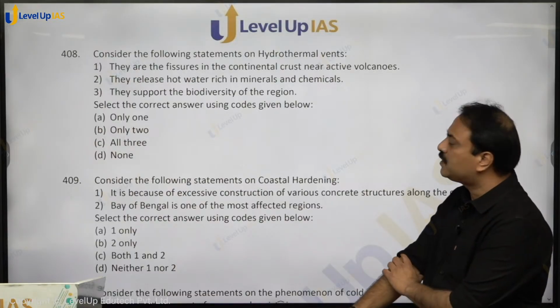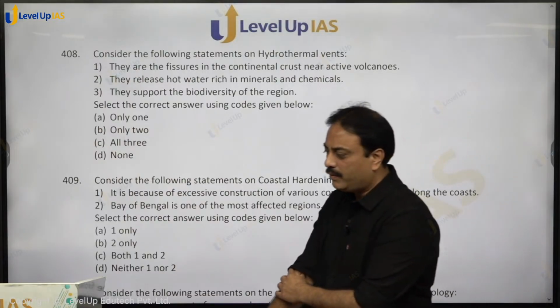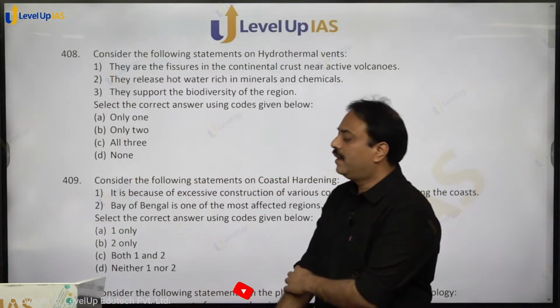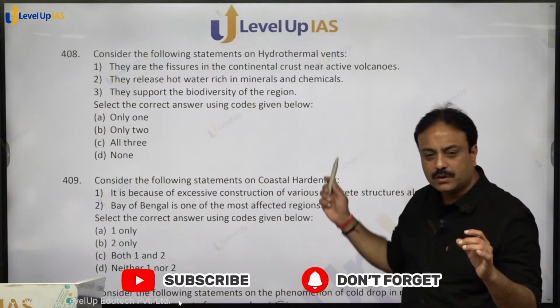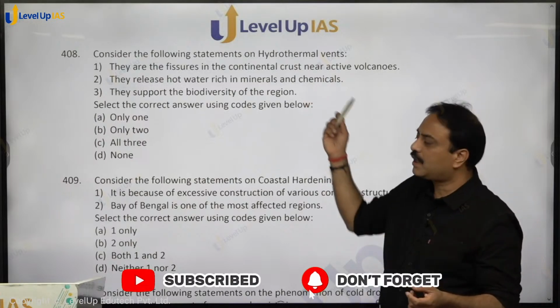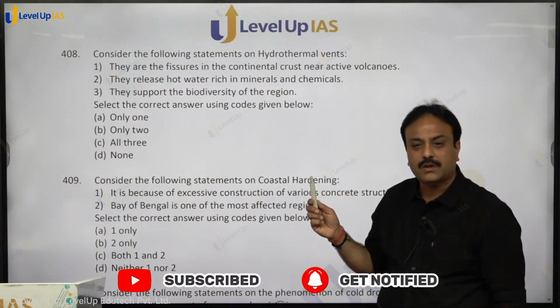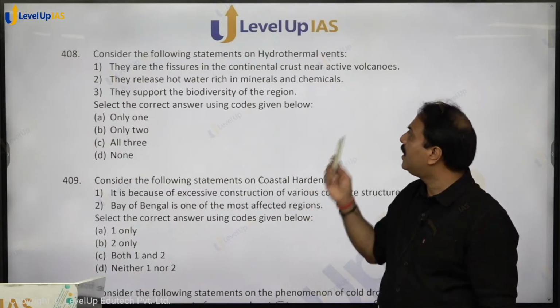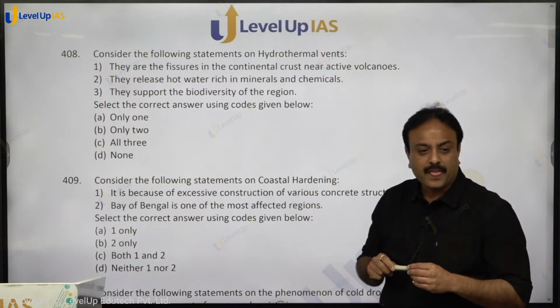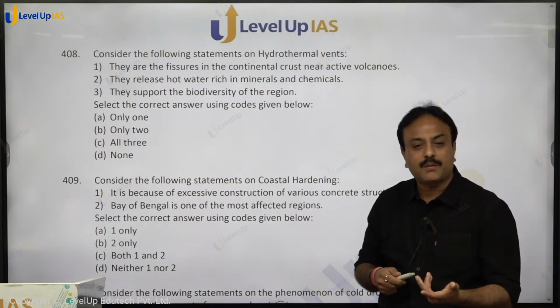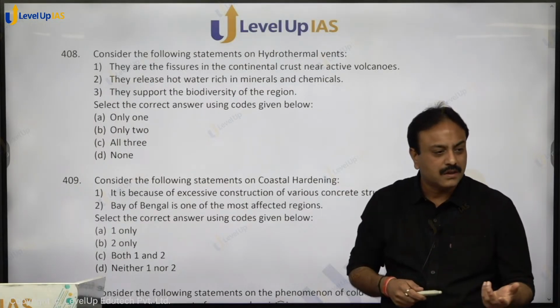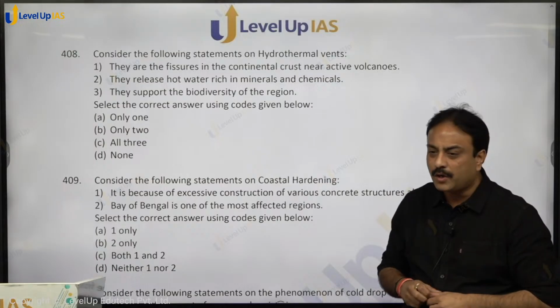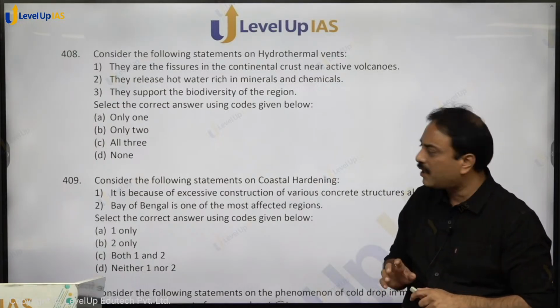Consider the following statements on hydrothermal winds. What are hydrothermal winds? As the name suggests, it is hydro, so related to water, and thermal, so related to temperature also. So hydrothermal winds, something related to temperature and water. Now they are the fissures in continental crust near active volcanoes. They are not in continental crust. Hydrothermal, that will be in oceanic crust. Continental crust will not be there. So statement 1 becomes a wrong one.